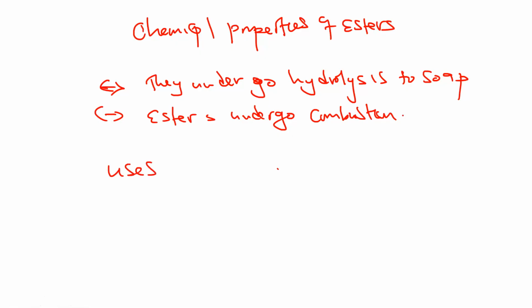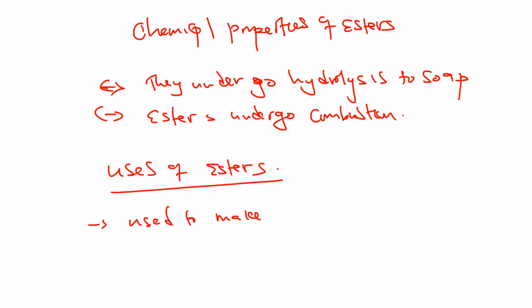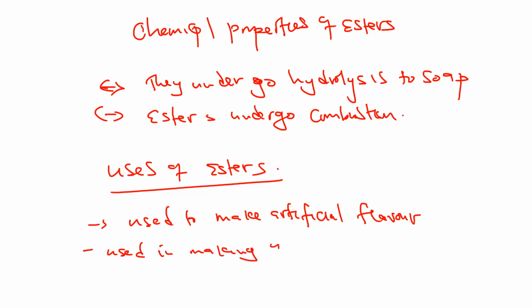But we can end by looking at the uses of esters. What are the uses of esters? One, esters are used to make artificial flavors such as spice and all that. So they are used to make artificial flavors and of course other essences that are used in the food. Aside from that, they're used in making of perfumes.